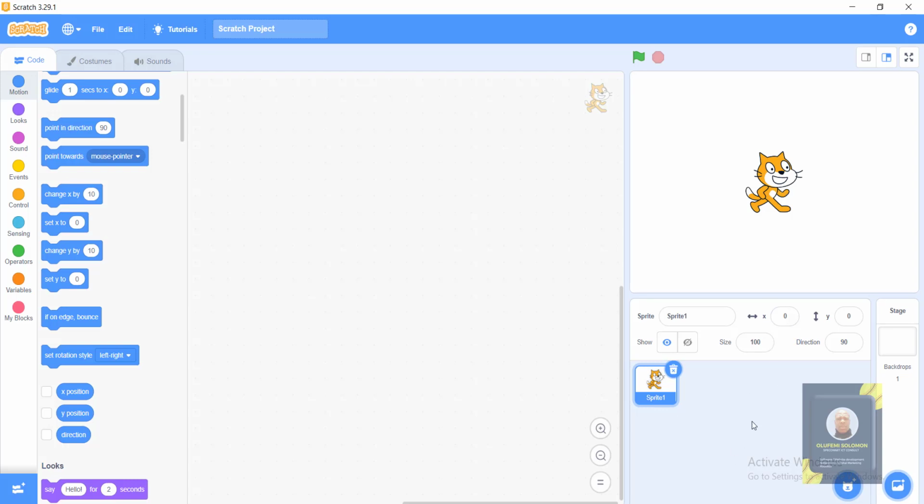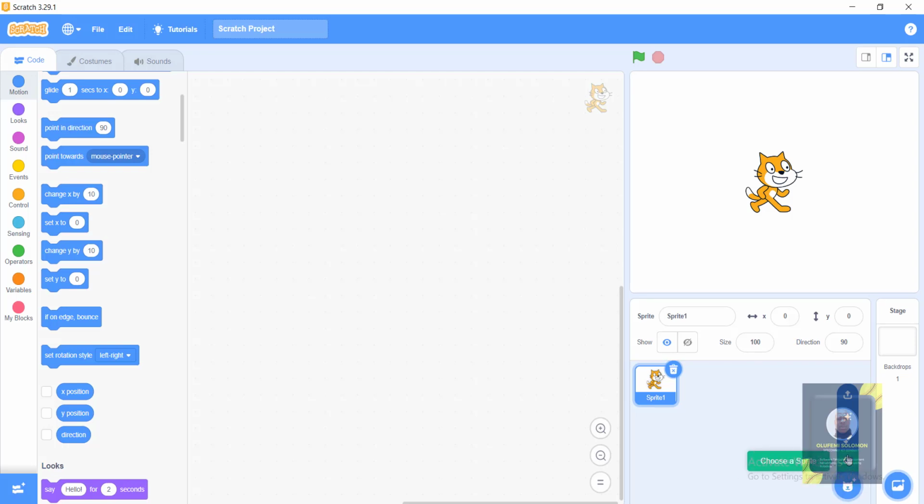And this place is our sprite selection place. Right here is where you choose your sprite. What we mean by sprite is the animation characters that we use in Scratch, and we have a lot of them.